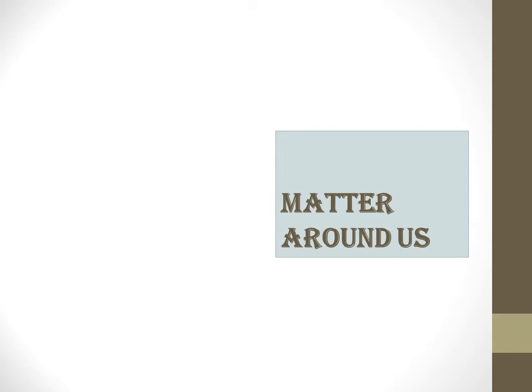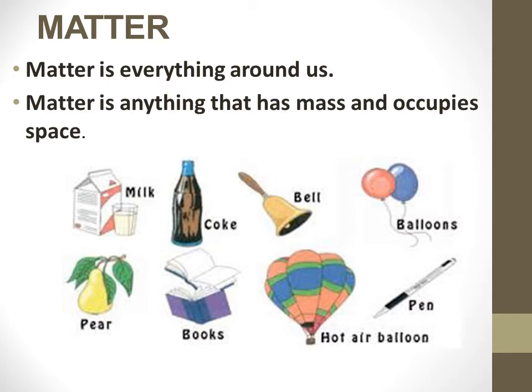We are going to start with the first chapter in chemistry, matter around us. What do you mean by matter? It is everything that is present. For example, your chair, your table, your water, your fridge, your computer.